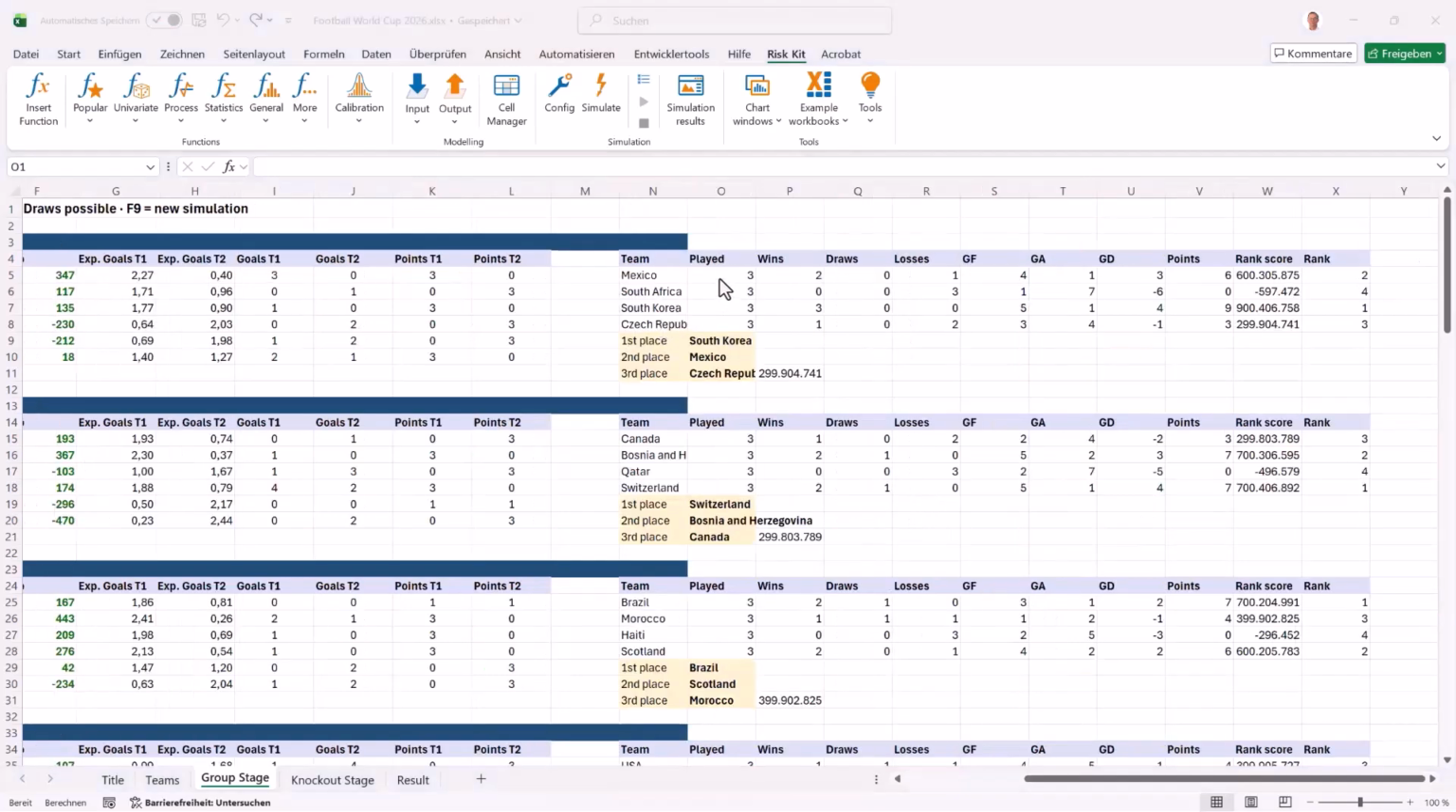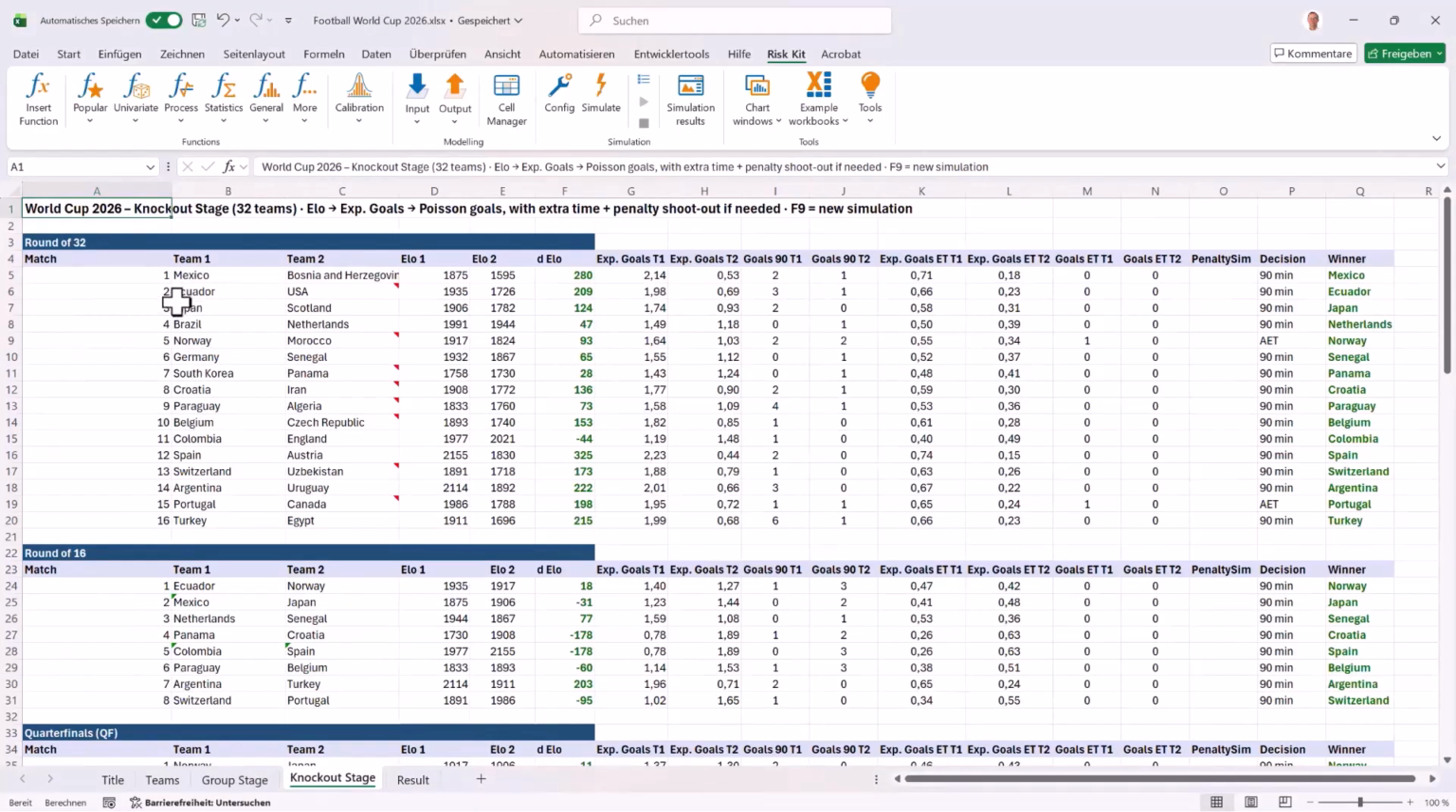Across the entire group stage, we get the matches, wins, draws, losses, goals scored, goals conceded, goal difference, points, and to make a decision, the rank score, which ultimately determines the standings within that group. The top two teams in each group definitely advance to the knockout stage, along with the 8 best third-placed teams.